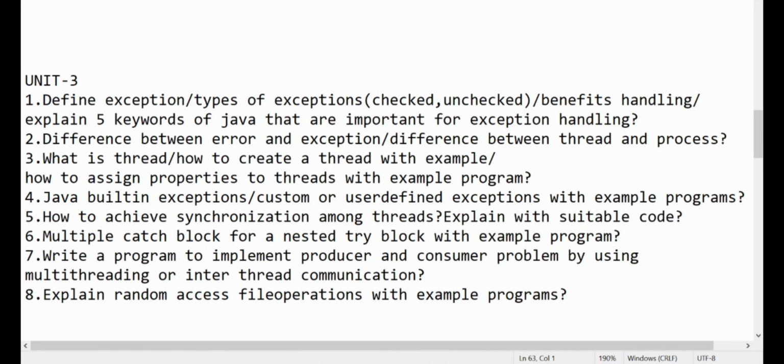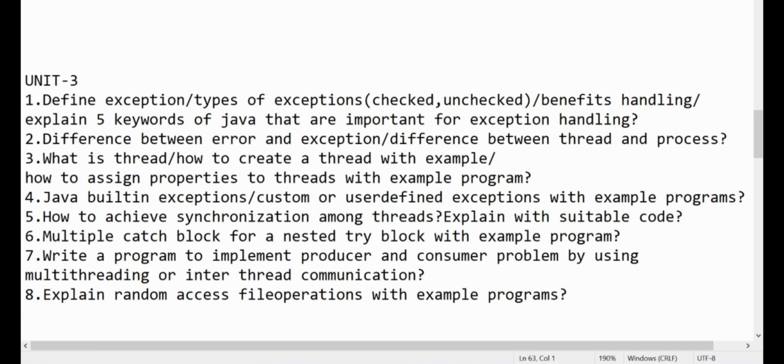So coming to third unit, exception handling. In that the first question is define exception, types of exceptions, checked and unchecked. Next, benefits of exception handling. Explain 5 keywords of Java that are important for exception handling. So learn the exception handling topic.